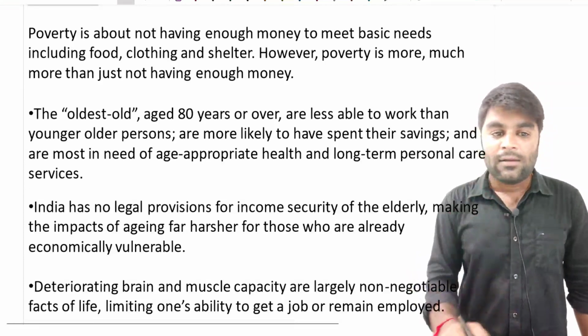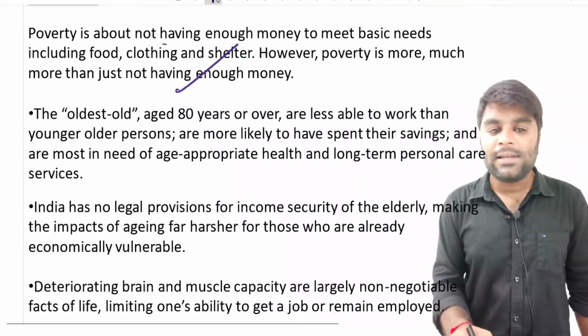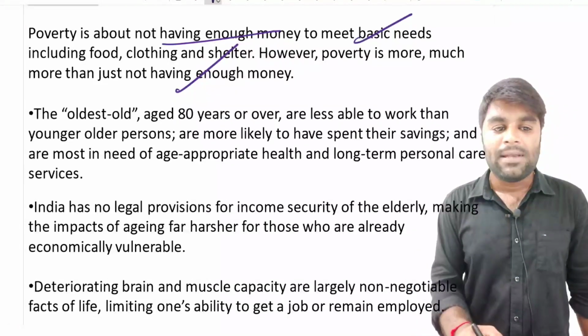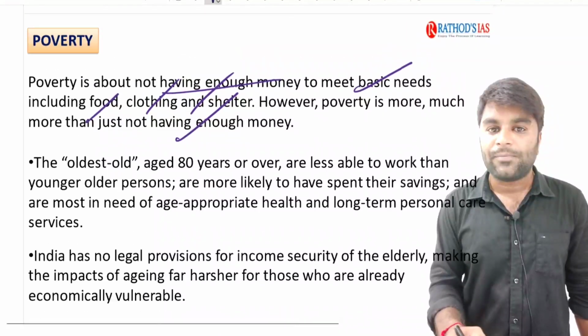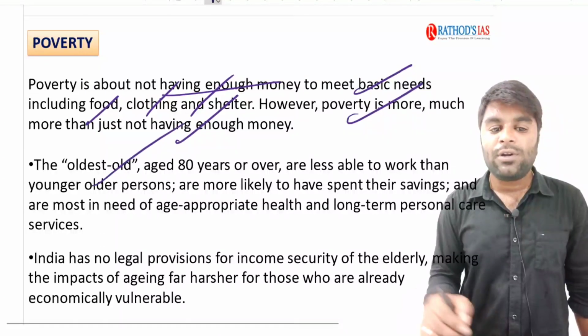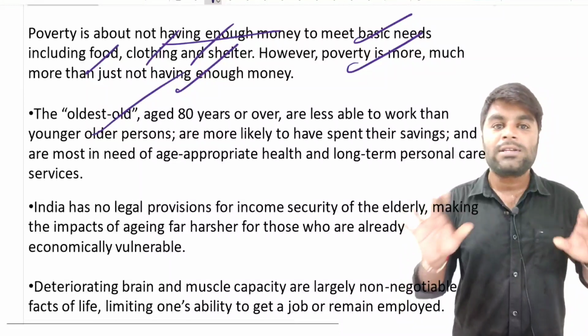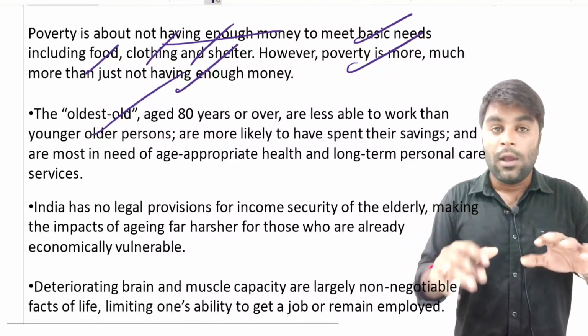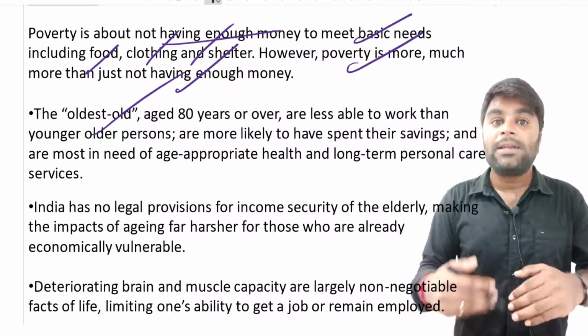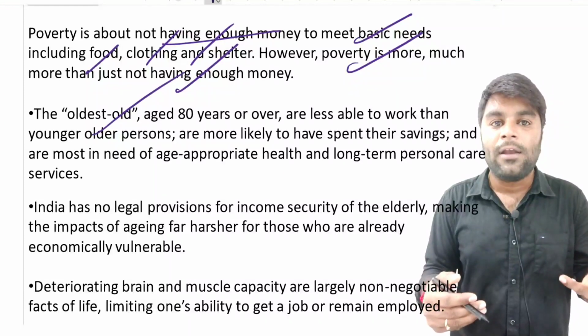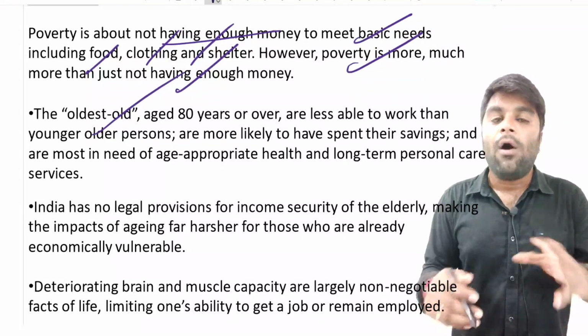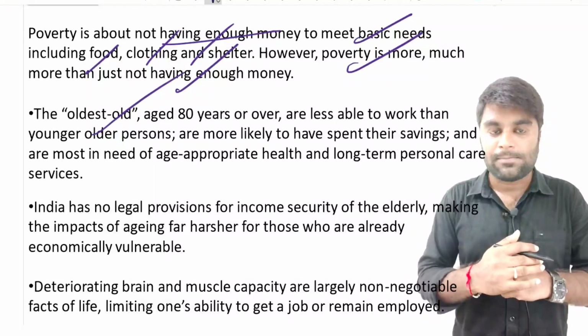Now see here, they have defined the poverty. Poverty is nothing but not having enough money to meet basic needs, including food, clothing and shelter. However, poverty is much more than that. Poverty is not only about not having money or expenditure, but it is also about not having a healthy life, not living in peace, right? All these come under the measure of the poverty, right?